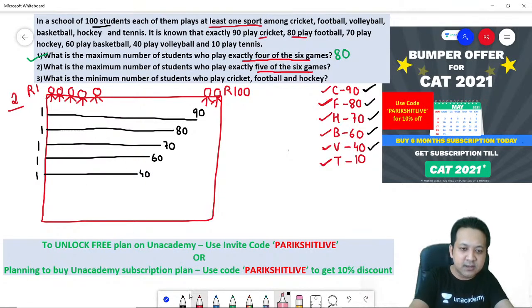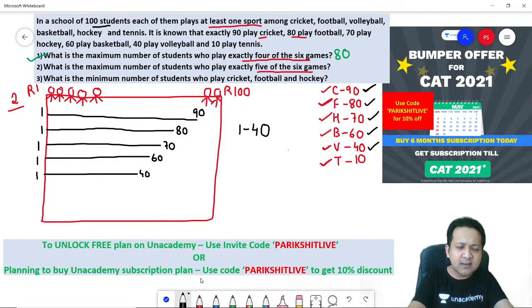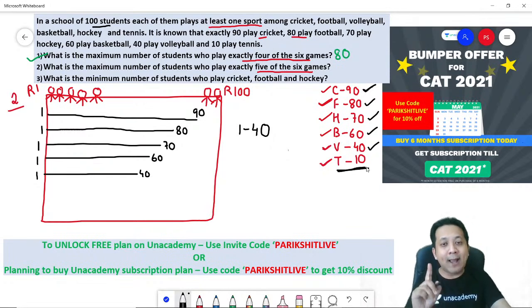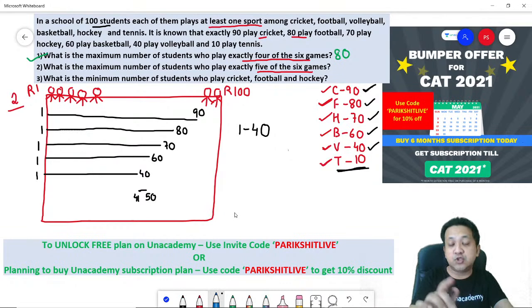Okay. So how much is it? So let's write it down. Roll number 1 to 40, you don't touch them, because if you touch them and make them play one more game, they would end up playing 6 games. Let's look at the next game. Tennis. You still have one more game, right? How many students do you need? 10 students. Remember, 1 to 40 you are not going to touch. So who will come? 41 to 50.